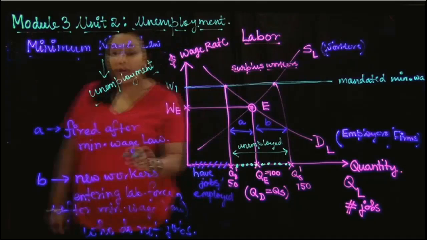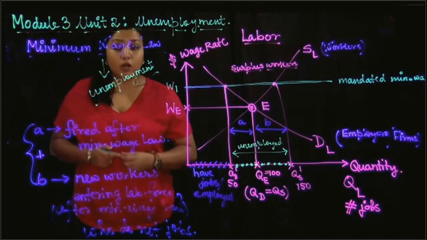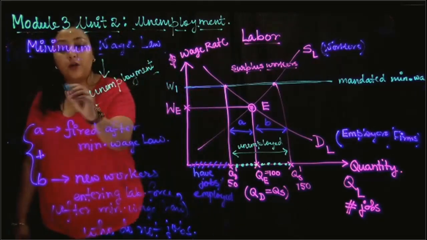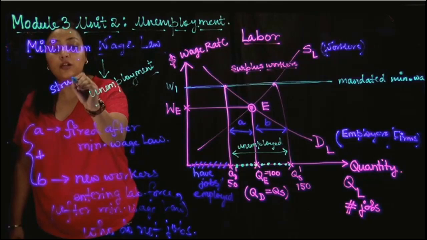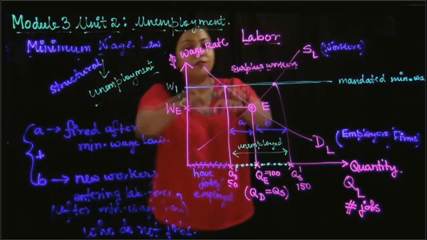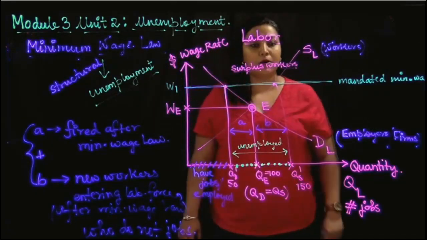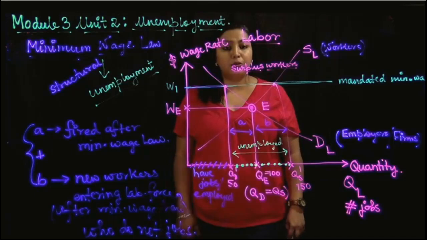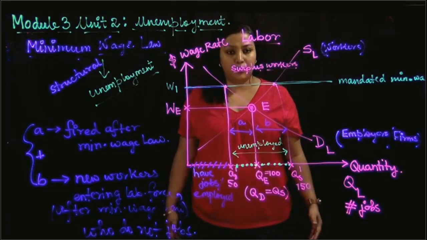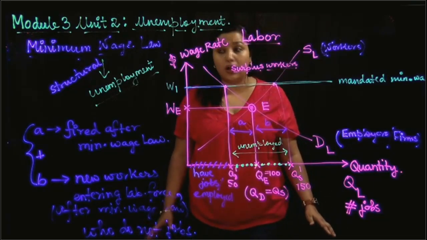So these two together, section A and B together, give you the total number of unemployment. And please note that this kind of unemployment is actually structural in nature, because this unemployment is happening because of this structural change, the wage structure change in the labor market. So this is a classic example of structural unemployment in any country. Now with this, I have come to the end of module 3, unit 2.